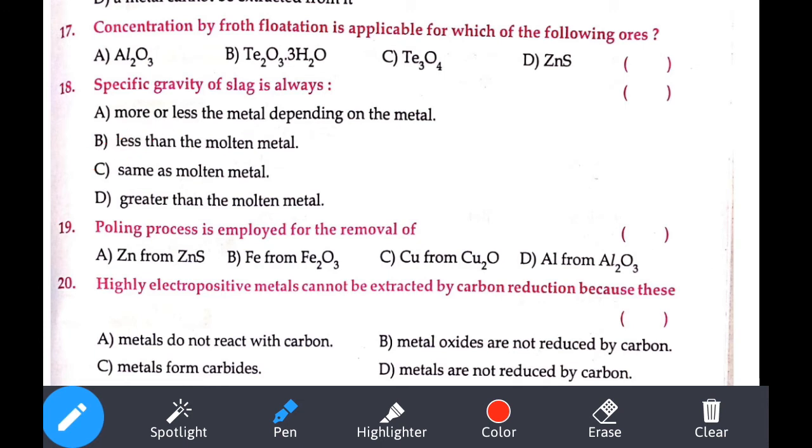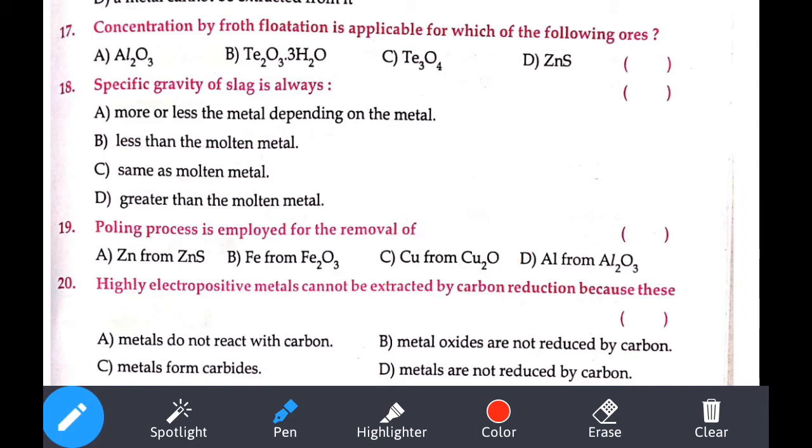Poling process is employed for the removal of blister copper. I think you remember this from 10th class. I don't know, your teacher would have told it. So blister copper, what is that? Copper from cupric oxide. So 19th is our C.